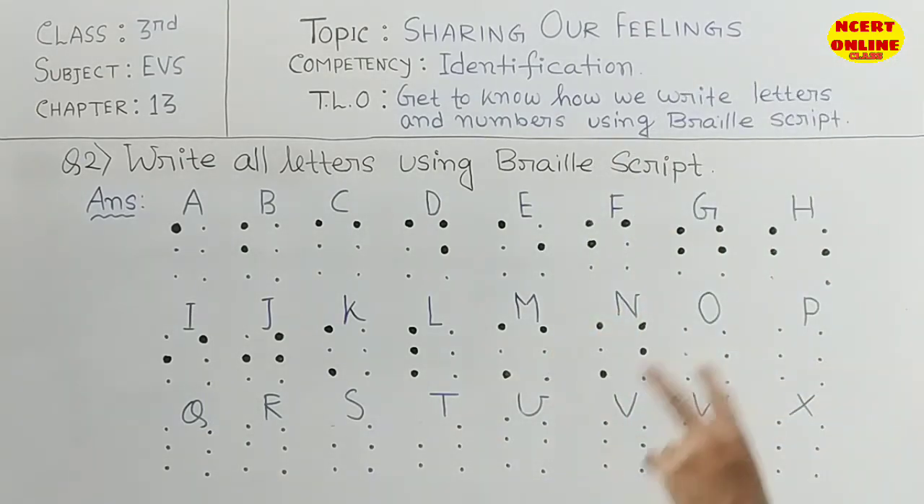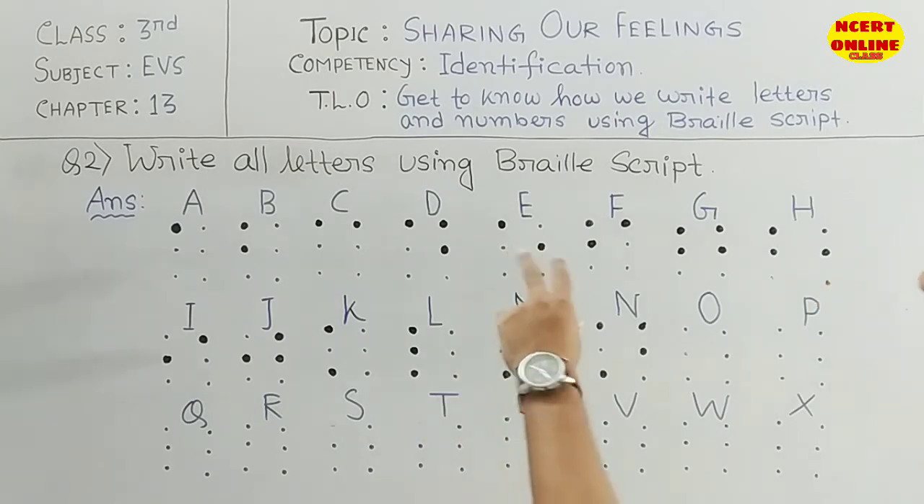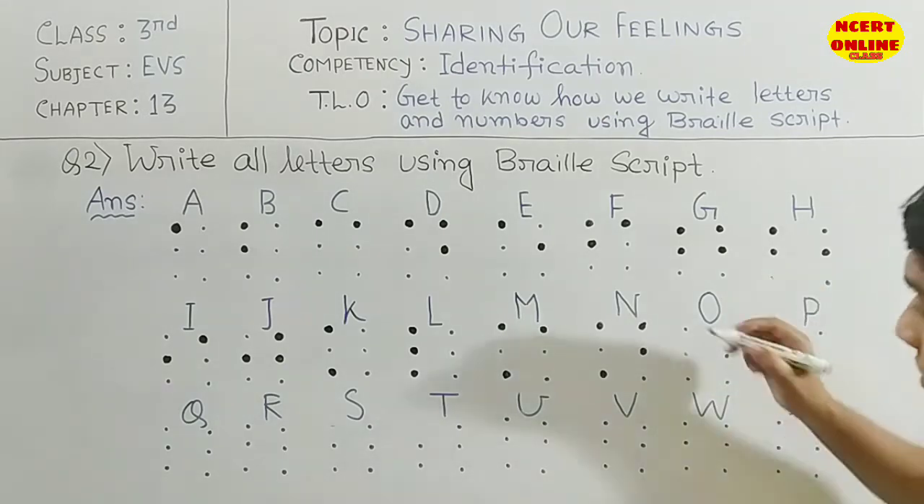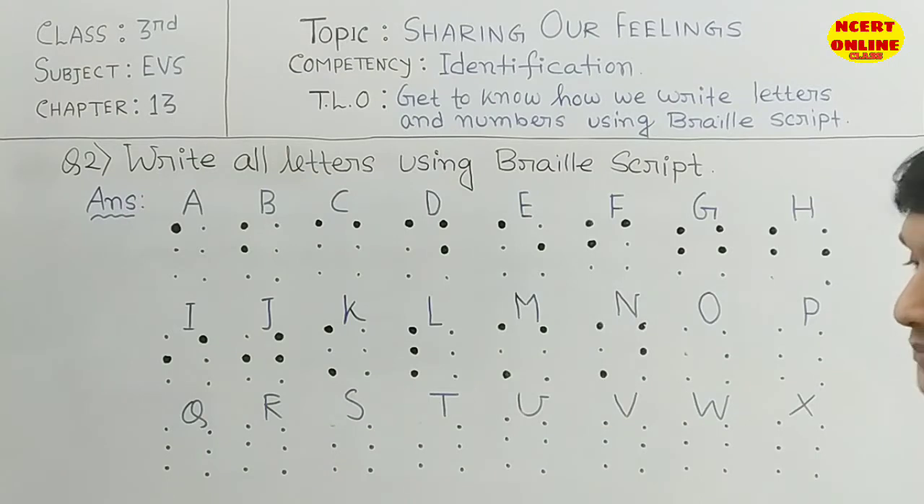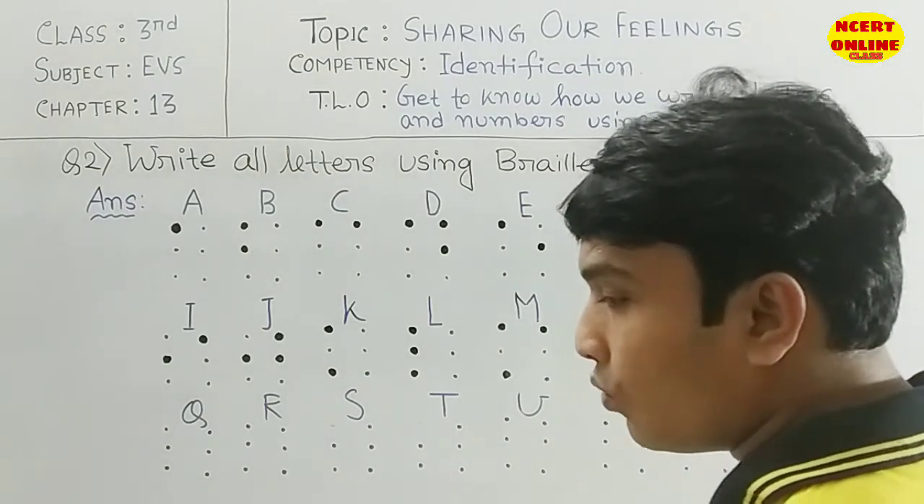If you understand very carefully, if you remember the alphabet, you can write your name, your father's name, your mother's name, and your friend's name also using these dots. Okay. Then come back to O.